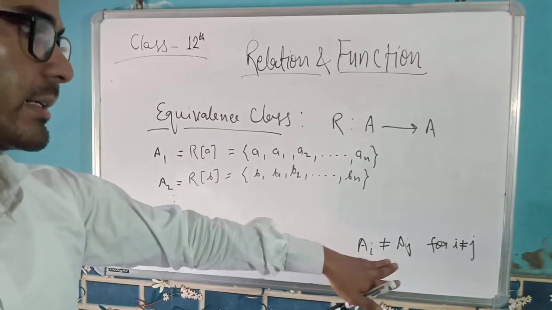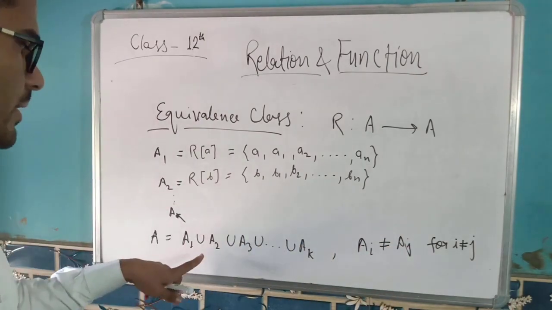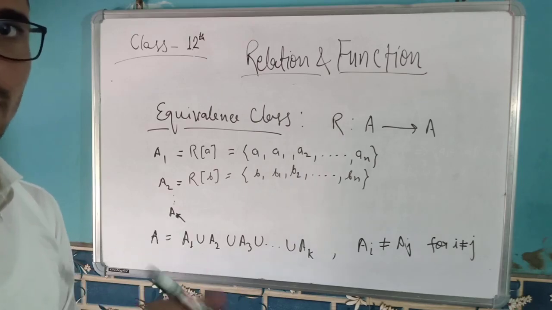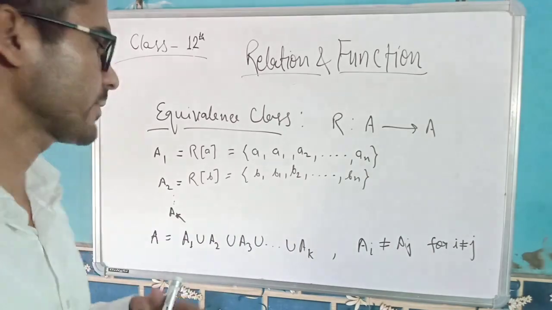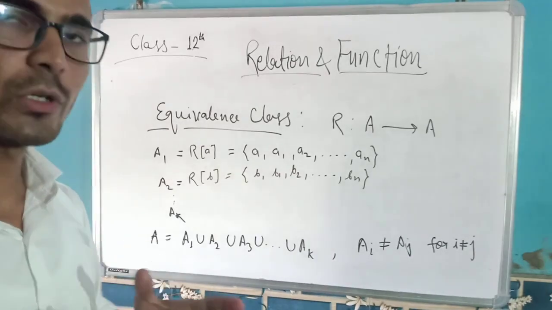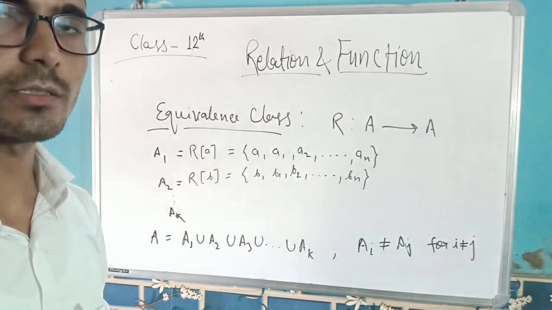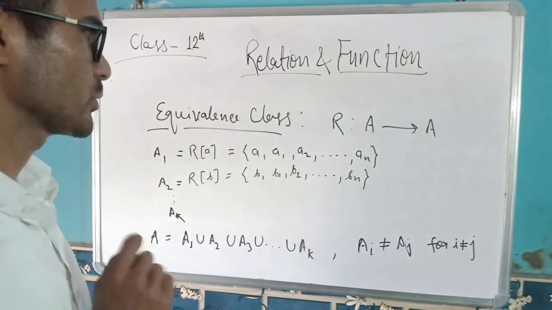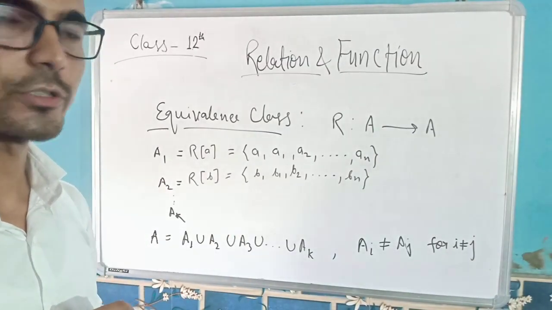And where Ai does not equal Aj for i not equal to j, it means two distinct equivalence classes can't be the same. You will learn this property in future: if any element in two equivalence classes is common, then the two equivalence classes are the same. This is a small thing which you will of course learn in your later classes in higher education.